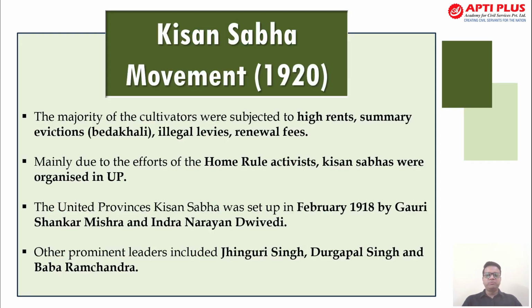The other important movement was the Kisan Sabha movement in 1920. The majority of cultivators were subject to high rents, summary eviction, and illegal levies. Renewal fees were charged from the peasants and farmers. The Kisan Sabha was organized in UP, and efforts were made to unite all the peasants and the agricultural community into a strong force.